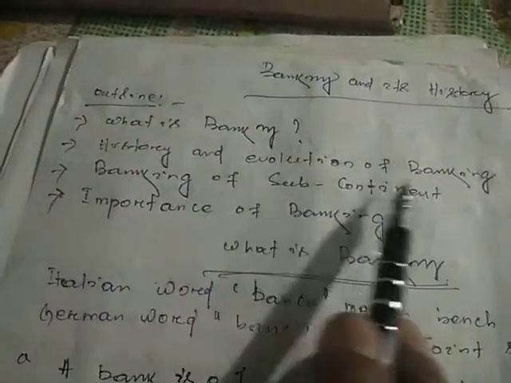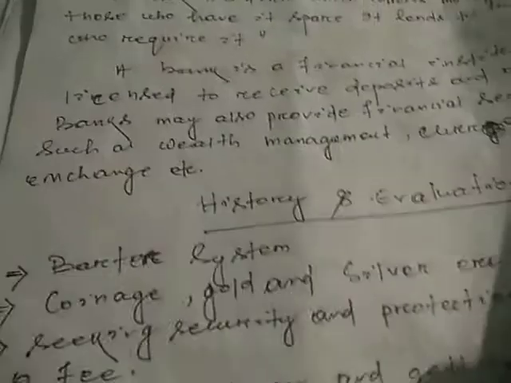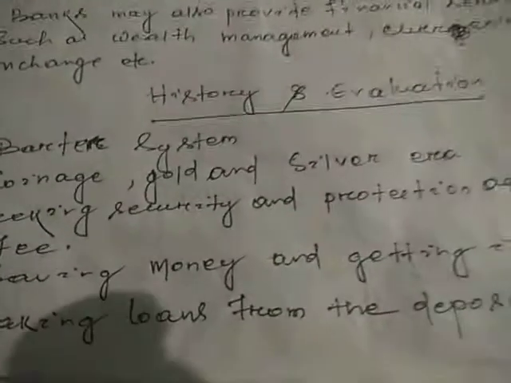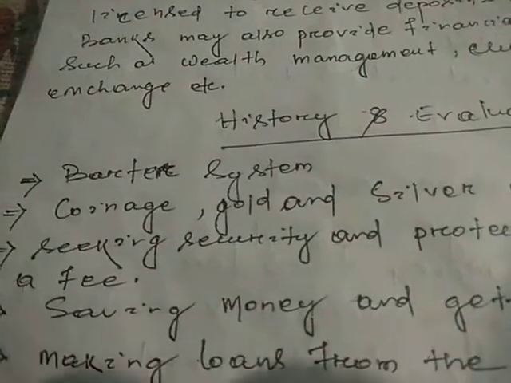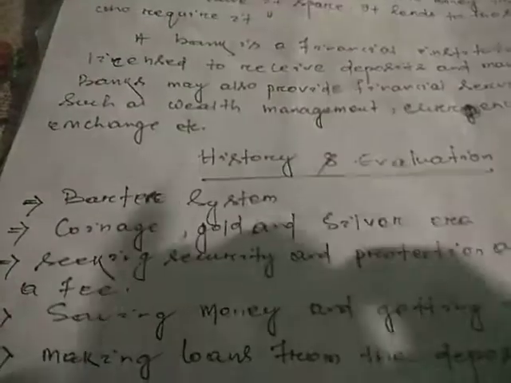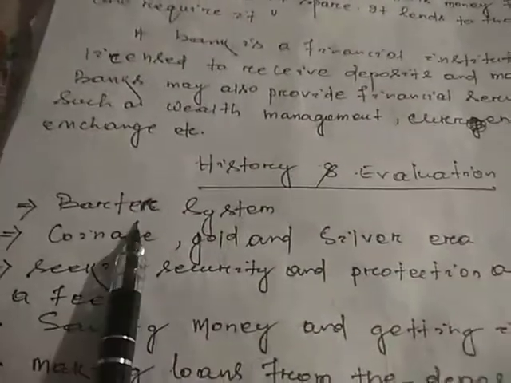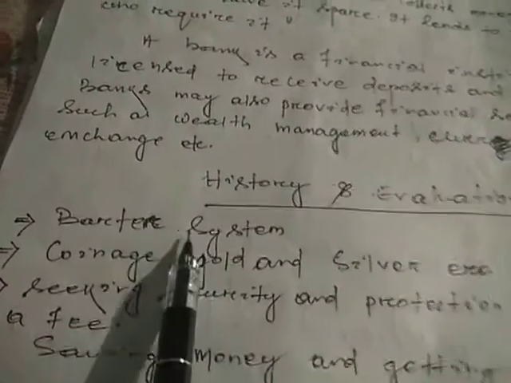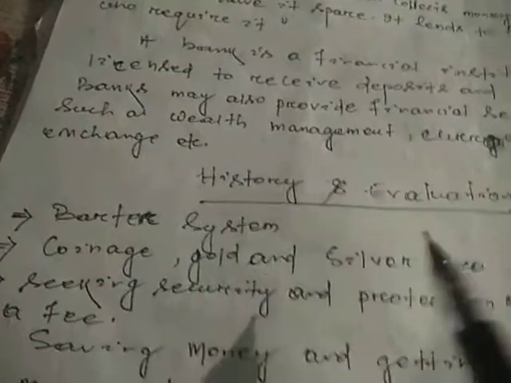Next, we come to the next point, that is history and evolution of banking. In the history and evolution of banking, initially there was no exchange system, in the sense that money or currency was not yet introduced at that time. So initially it was a barter system.